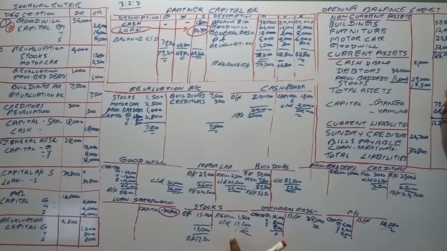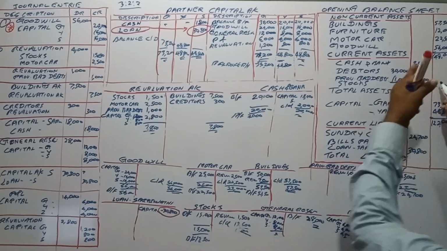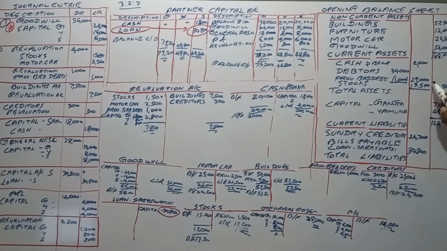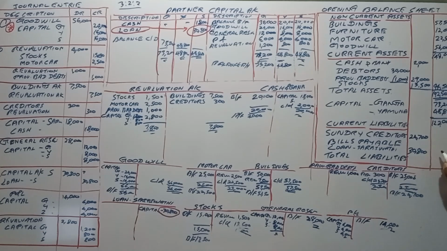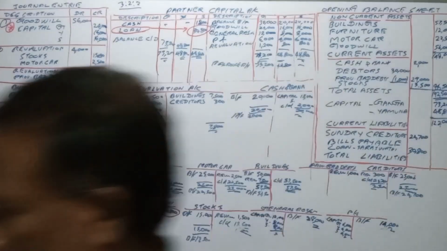So if we balance this, total assets will be 192,500, right? And bills payable is 15,000, I think.